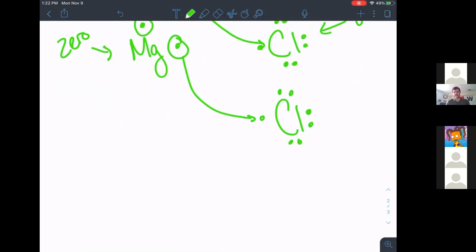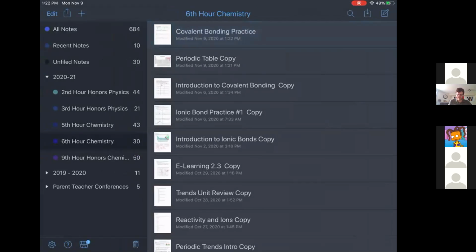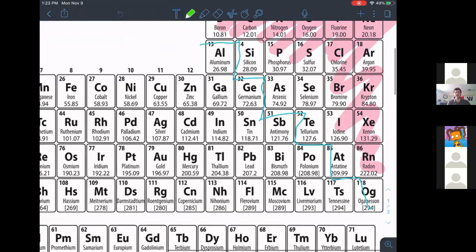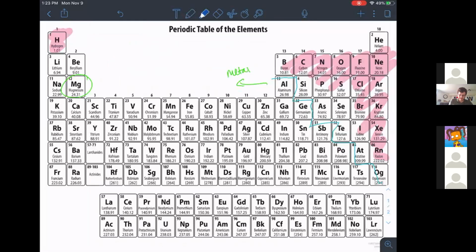Yep. So how do we know which one is which, for metals and nonmetals? So the metals versus nonmetals is going to be this stair step right here. Do you see where that blue line is? Mm-hmm. Anything on the left side is going to be a metal, which is basically the entire first column, everything in the middle and everything up until that blue line. All metals. The only exception is that hydrogen's a non-metal. It technically belongs on that side.